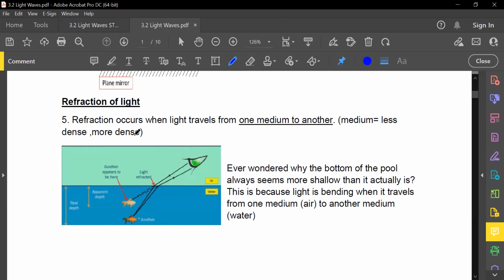Okay, so from here, refraction occurs when light travels from one medium to another. Whenever we talk about one medium, the first medium here is going to be air, and the second medium here is going to be water, guys. Whenever you see this phrase, one medium to another, just think that it's going to be water, air, or glass only, guys. These are three different mediums which they could ask you from.